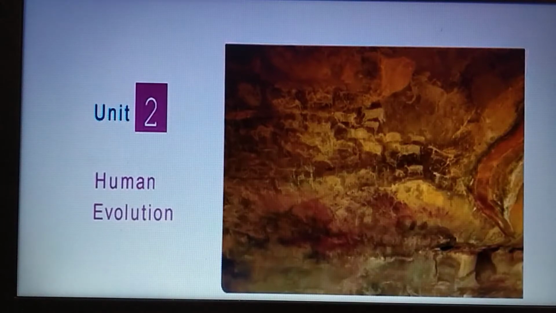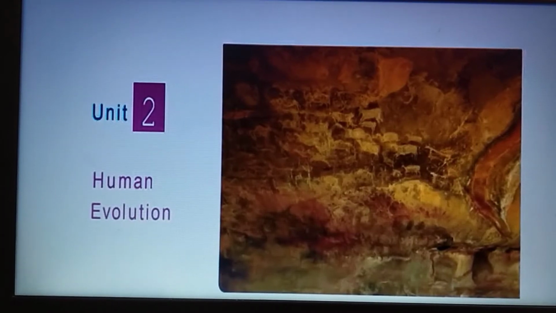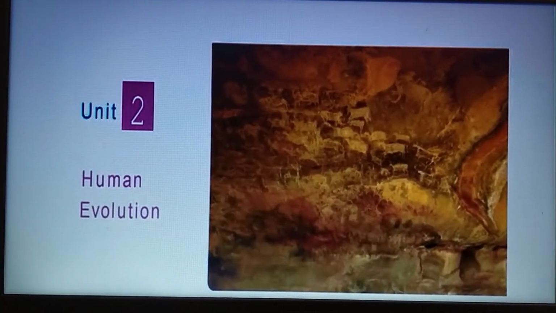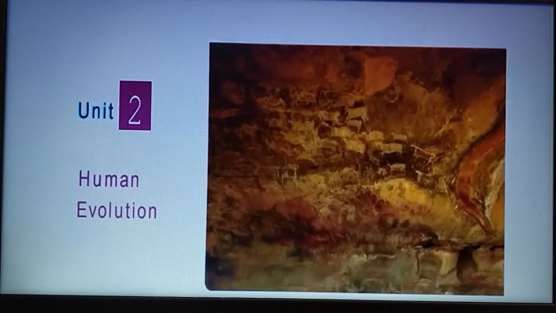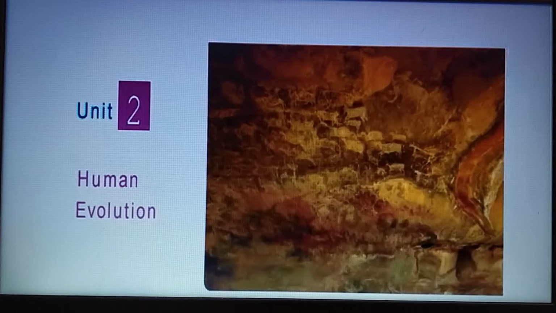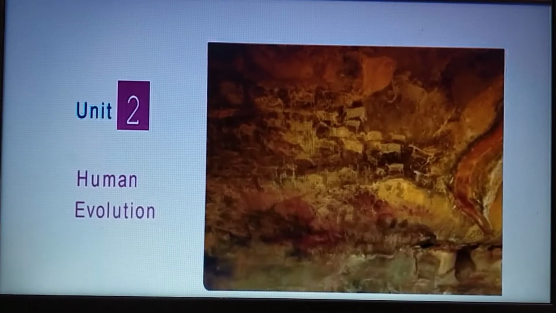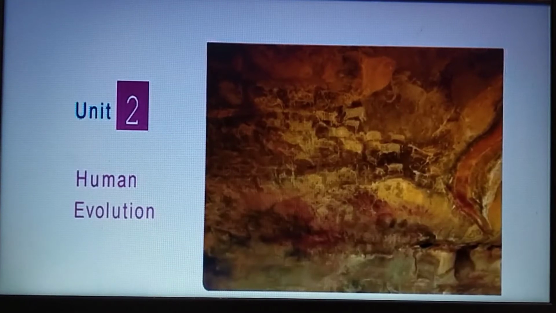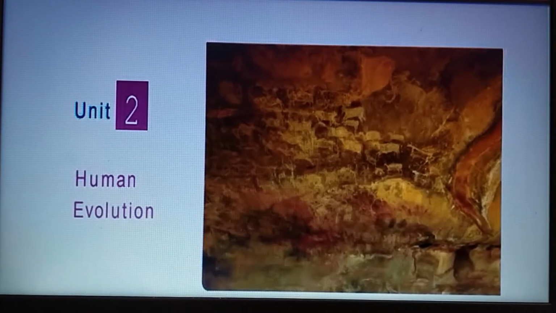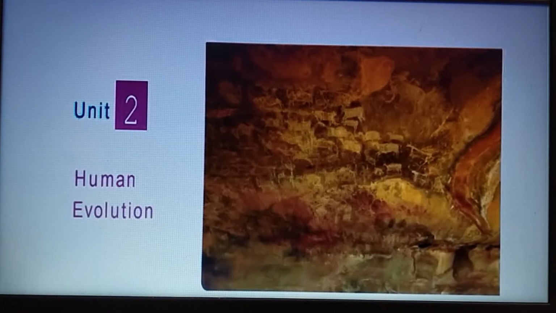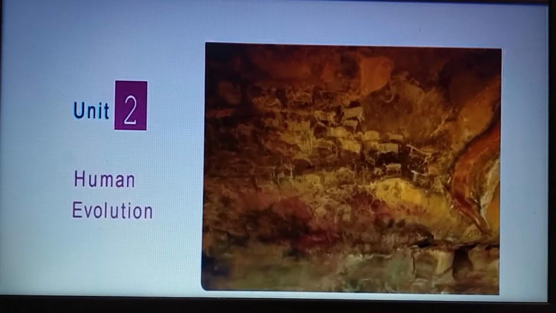Human evolution. Children, in this lesson we are going to learn the origin of humans and the different stages of human evolution, and to understand fire and the wheel, and the significance of rock paintings of the ancient humans. The given picture represents the stages of human evolution.